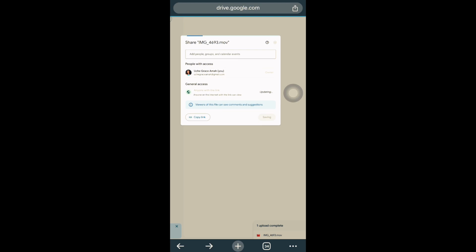So once I click on done, I have ensured that whoever has this link can access this file. Once I click on done, it is automatically saved.